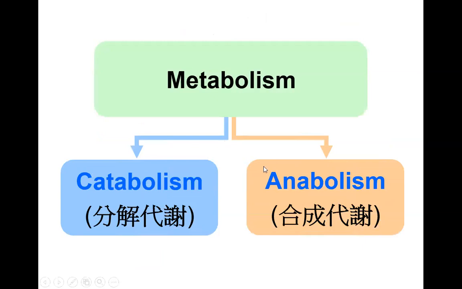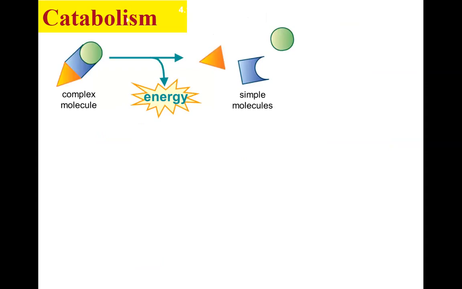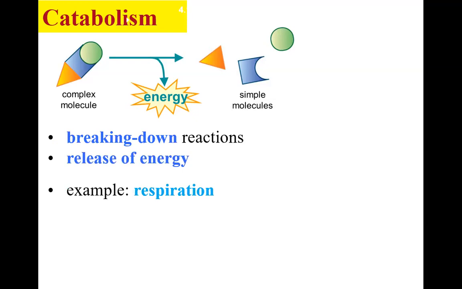Metabolism can be divided into two types. One is called catabolism, or catabolic reaction, 分解代謝. The other type is called anabolism, or anabolic reaction, 合成代謝. Let's talk about catabolism first. Catabolism refers to converting complex molecules into simple molecules. They are breaking down reactions, and in these reactions, energy is released.